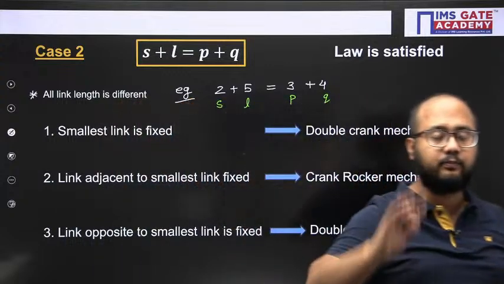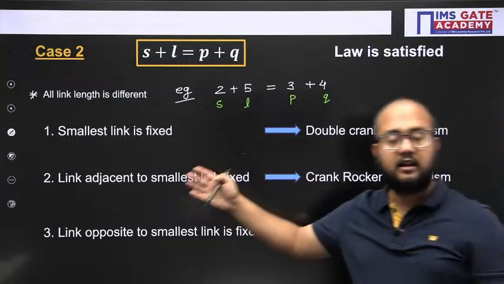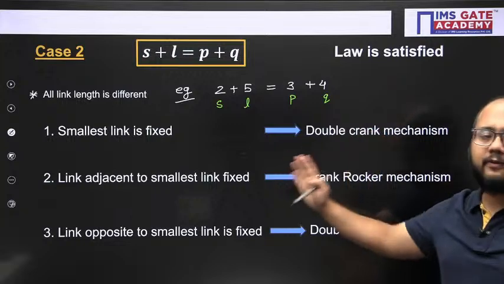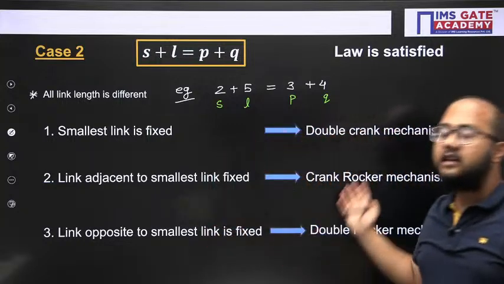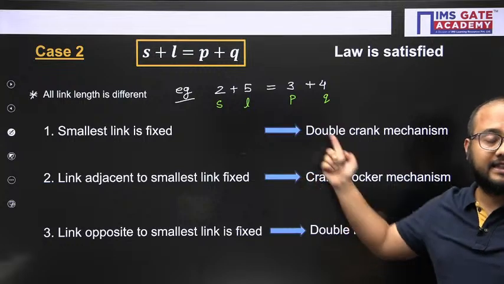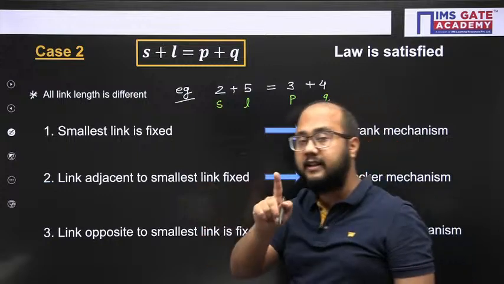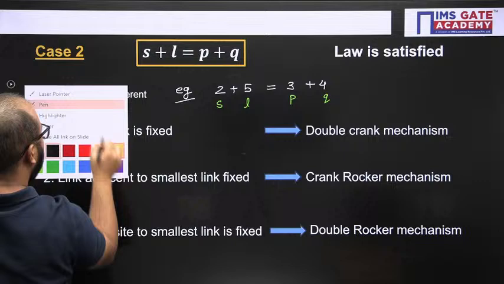That we have discussed in the previous case number 1: smallest fixed, link adjacent to smallest, link opposite to smallest fixed, and then this type of mechanism is there. So this result will again repeat in this case also, but there is a condition. What is the condition here?